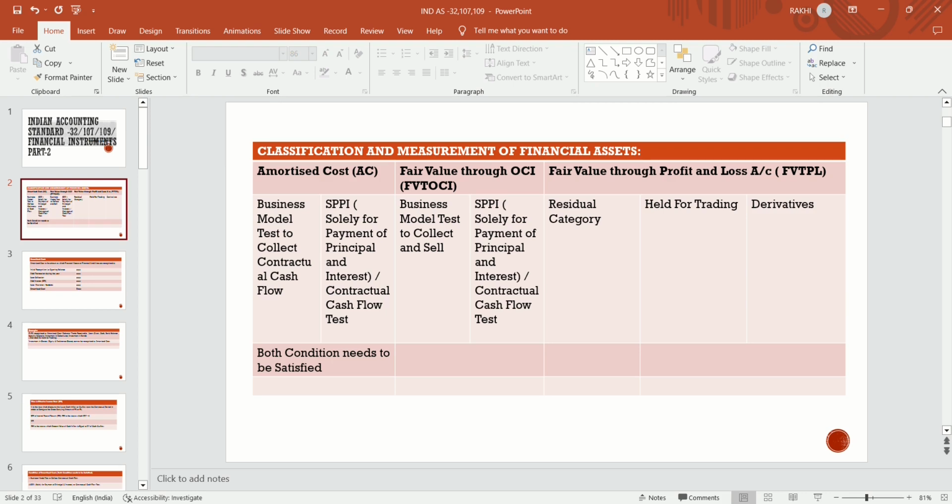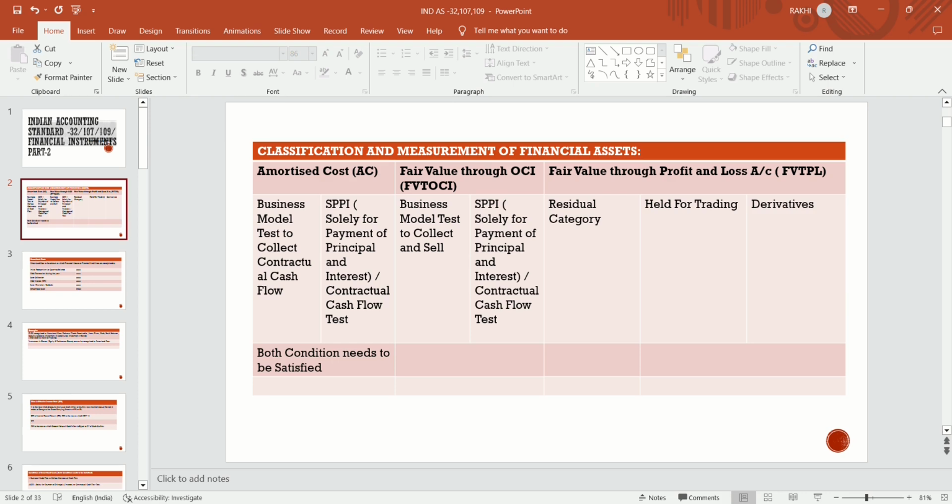And so if any of the conditions is not satisfied, then you have to check the other criteria, like fair value through profit and loss account. Fair value through profit and loss account is a residuary category, meaning if amortized cost and fair value through OCI fail, then we will look into the fair value through profit and loss category. So it's a residual category.